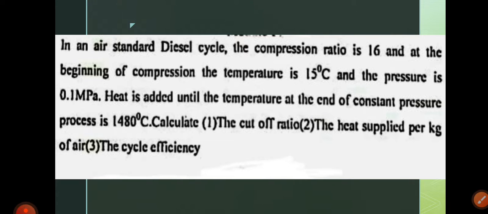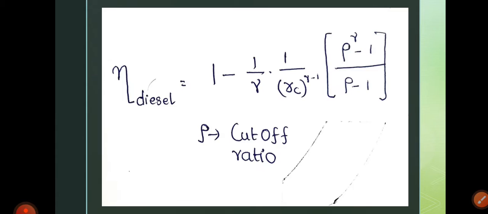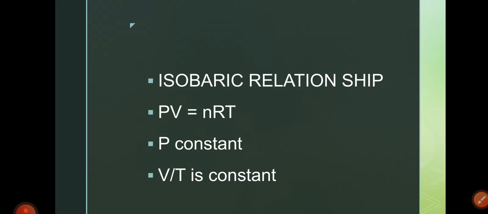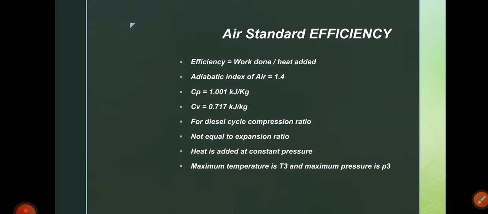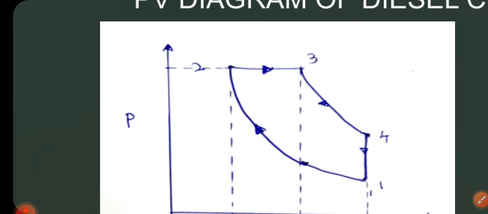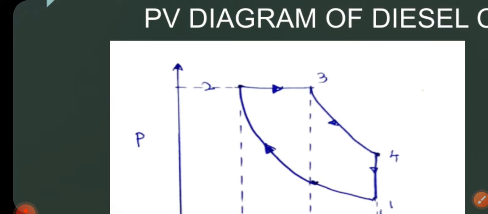Heat is added until the end of the constant pressure process, that is, until the temperature at the end of the constant pressure process is 1480. In the PV diagram, we may see that the constant pressure process varies from 2 to 3, and the heat is added until the end of the constant pressure process, that is T3.